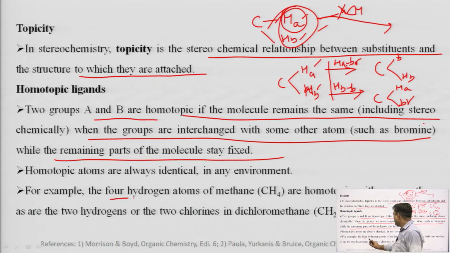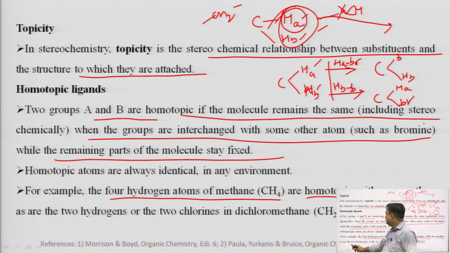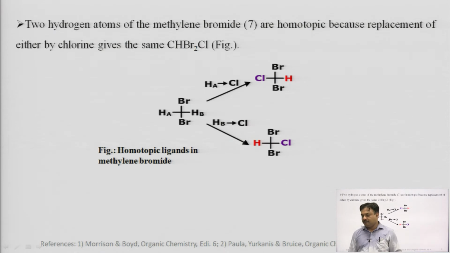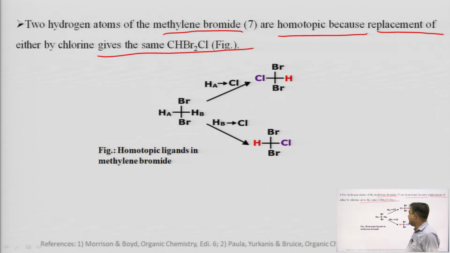For example, the 4 hydrogen atoms of methane, CH4, are all homotopic with one another, because no change occurs on replacing any of the hydrogen atoms. The 2 hydrogen atoms of methylene bromide are homotopic because replacement of either by chlorine gives the same CHBr2Cl.